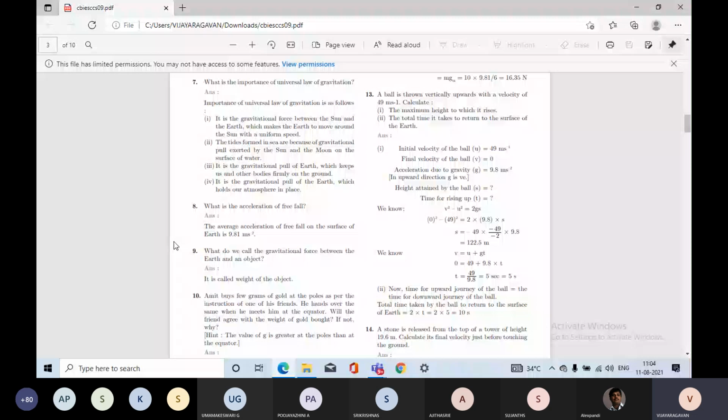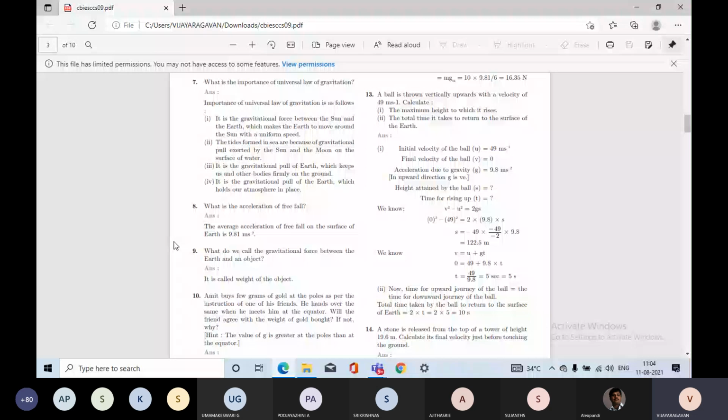So v is 0, the value of u is equal to 49 as given there, 2 is there, and the value of g is 9.8. And the s value you want to find. So s is equal to what? 49 square we bring to this side, minus 49 square divided by minus 2 into 9.8, so we are dividing by 49 into 49.